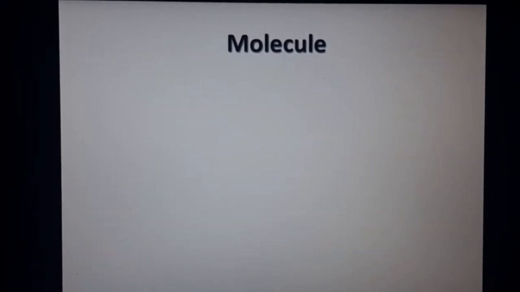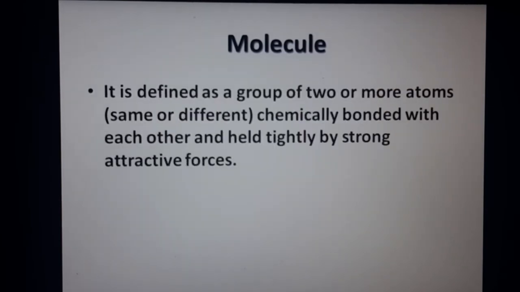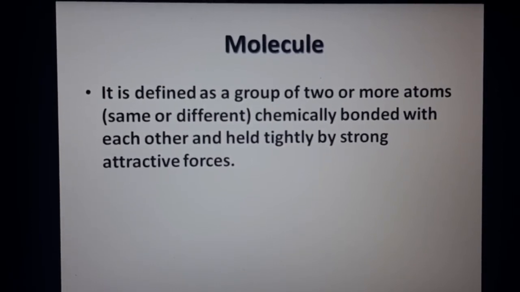What is a molecule? You know that an atom is the smallest particle. If you add 2 or more atoms, they become a molecule. That means it is defined as a group of 2 or more atoms. It can be the same atoms or different atoms. They have to be chemically bonded with each other, held tightly by strong attractive forces. If they are held tightly by a chemical bond, that is said to be a molecule.